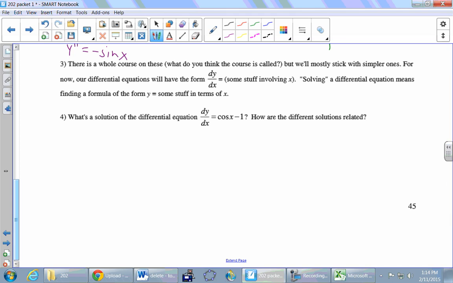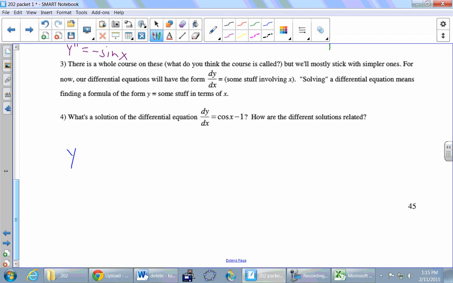Okay, so the differential equations that we're going to solve in this class are all going to have this form. dy/dx equals something with x's in it. We're looking for a function whose derivative is cosine of x minus 1. The good news is we've already learned how to solve problems like that. What are we seeking for cosine of x minus 1? An antiderivative, right? That's what this is asking for. Okay, so can we find an antiderivative of that guy?